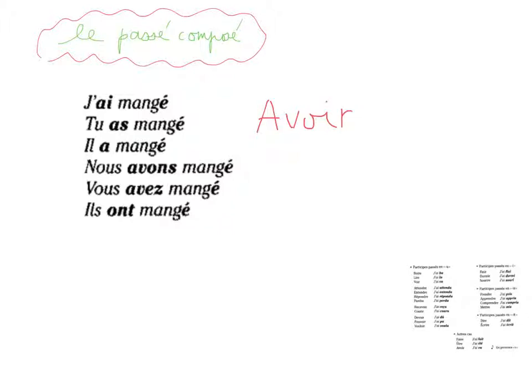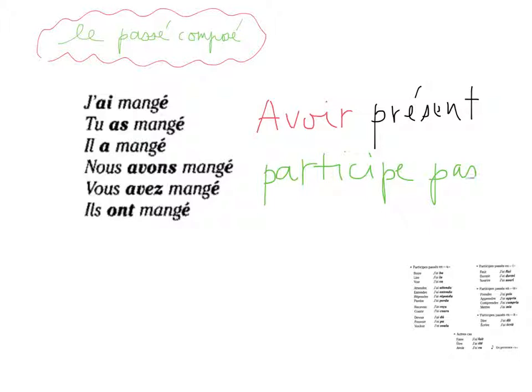For passé composé, first of all, you need avoir in the present tense, and you need what we call the participe passé. In this case, what is the verb? The verb is manger, right? Well, the verb manger infinitive is like this, right? So the participe passé is very simple to get. You just remove the er suffix and you will add é with an accent at the end. And this is how you get the passé composé of your verb.